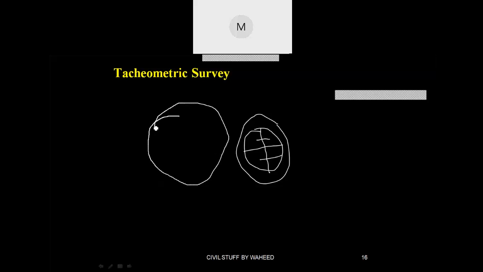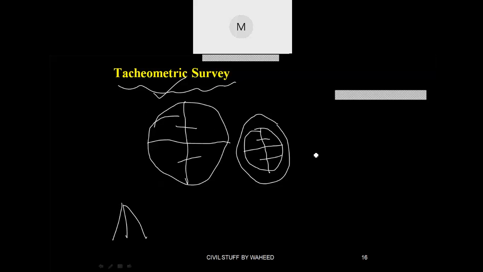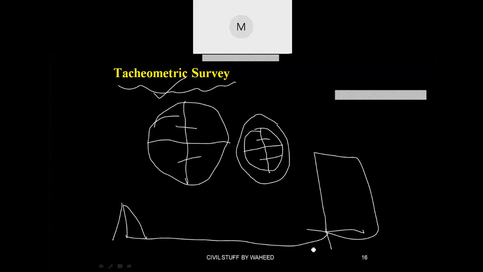The diaphragm glass will be having a crosshair like this generally. Along with the central crosshair, if you have top stadia and bottom stadia intercepts, then it is nothing but called tachyometry. Now what is the purpose? I can find out the distance from the instrument to the object, the length, without using tape or chain. Okay, we'll see what this tachyometry means.